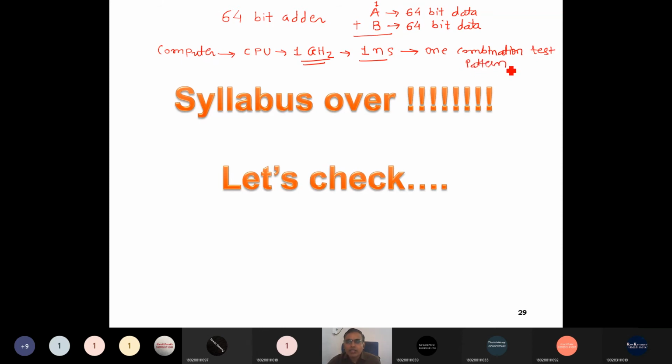Can anyone tell me how much time is required to test a 64-bit adder using a computer which has a 1 gigahertz clock frequency?